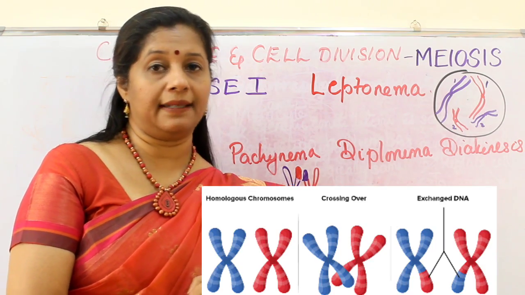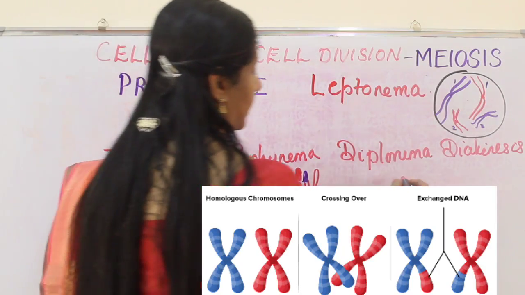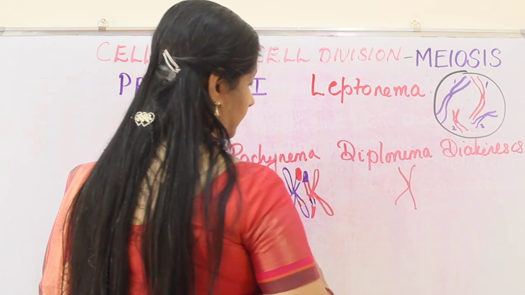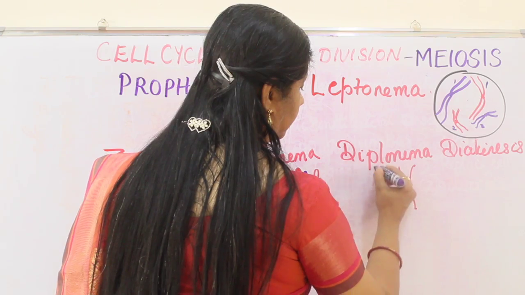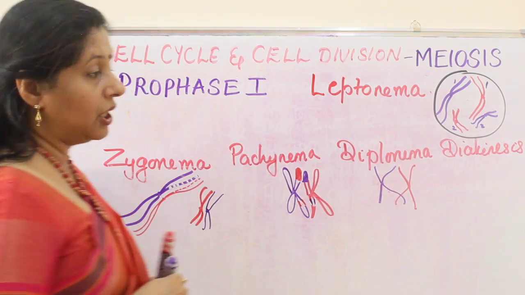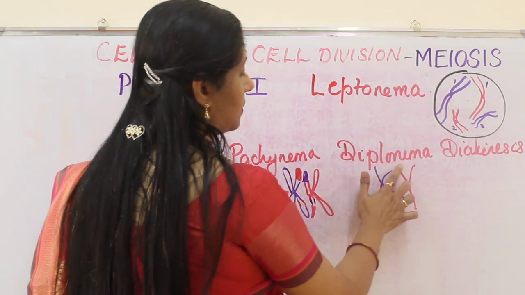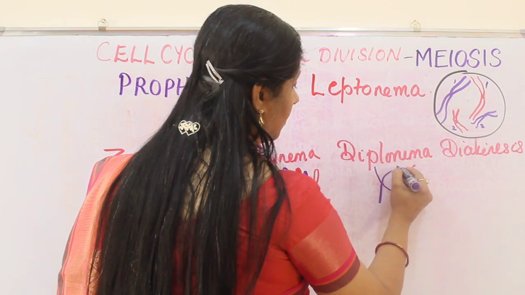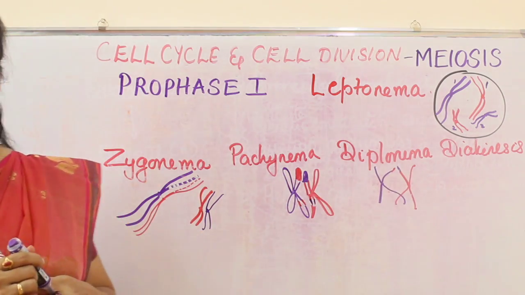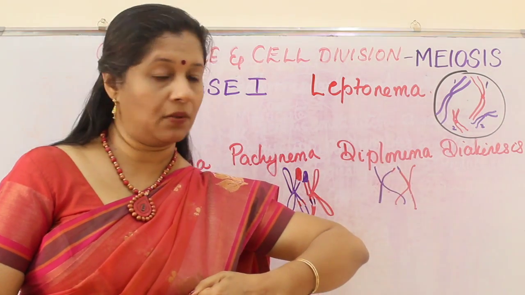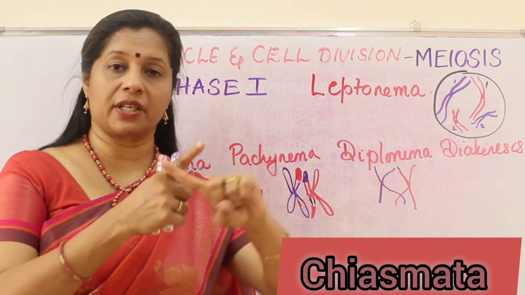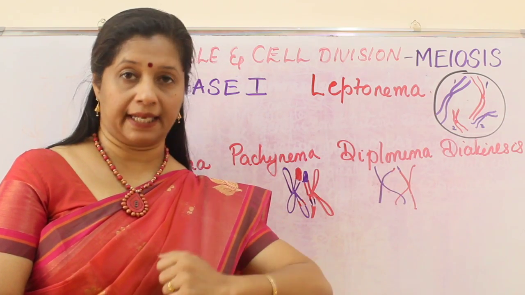Now at this stage, even though we are separated, it's like this. Though separated, they are still holding on to some part. So this also has exchanged already like this. Imagine we are crossing the arms. So this is called what? The chiasmata. The X-shaped structure formed by this is called a chiasma.